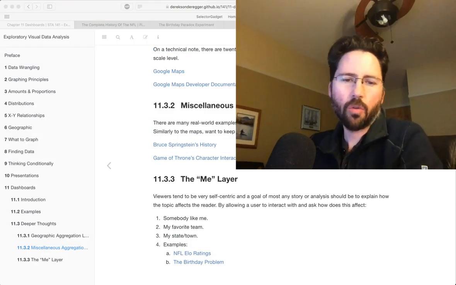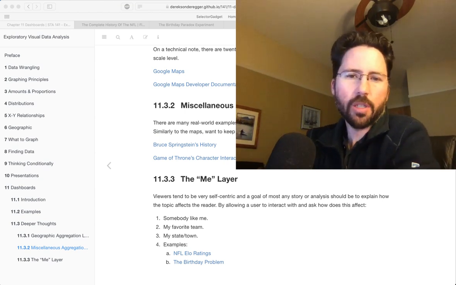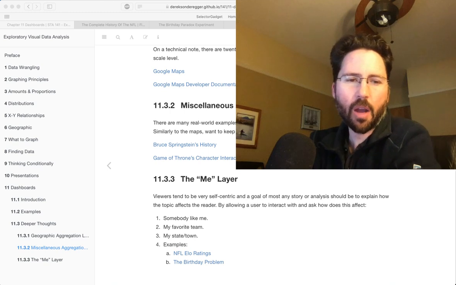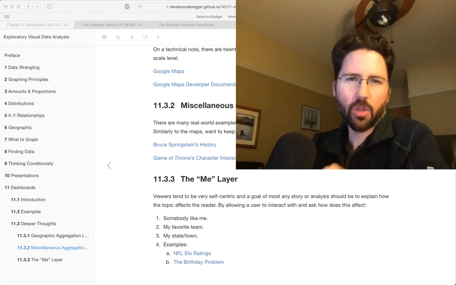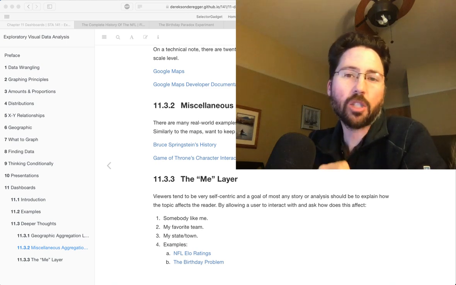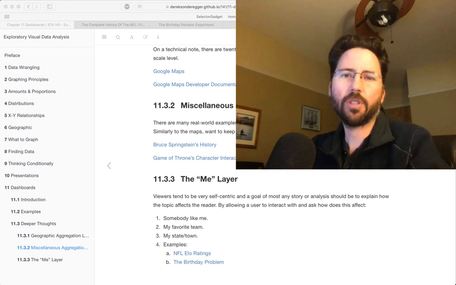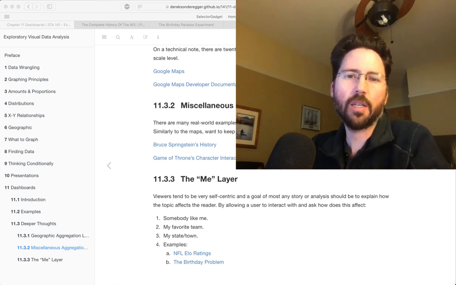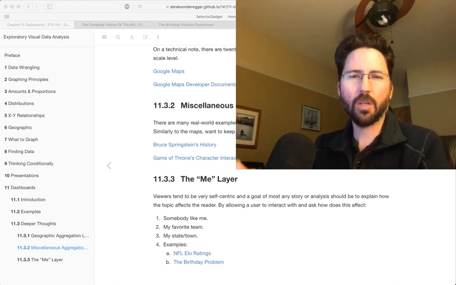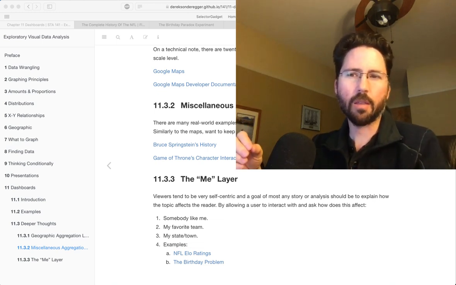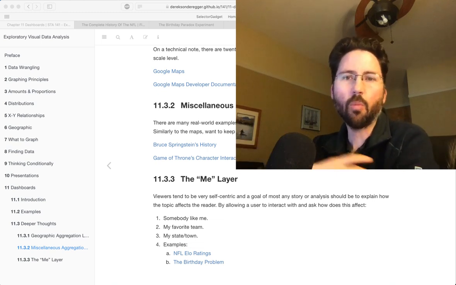Today we're going to talk about what I like to refer to as the me layer, which is when we have an interactive graphic, we want to be able to adjust the graphic so that it adjusts to the user. We're very self-centered creatures, and anytime I get to have some sort of interactive graphic that allows me to make the state of the graphic about something that I care about,